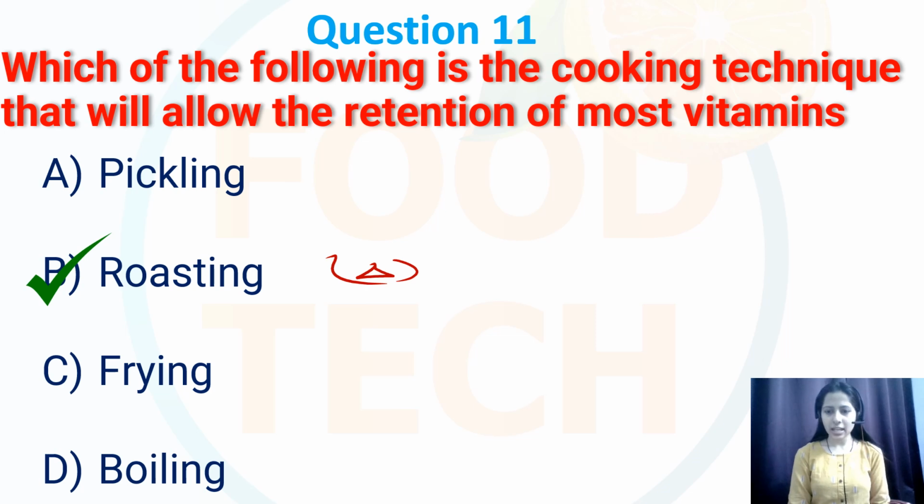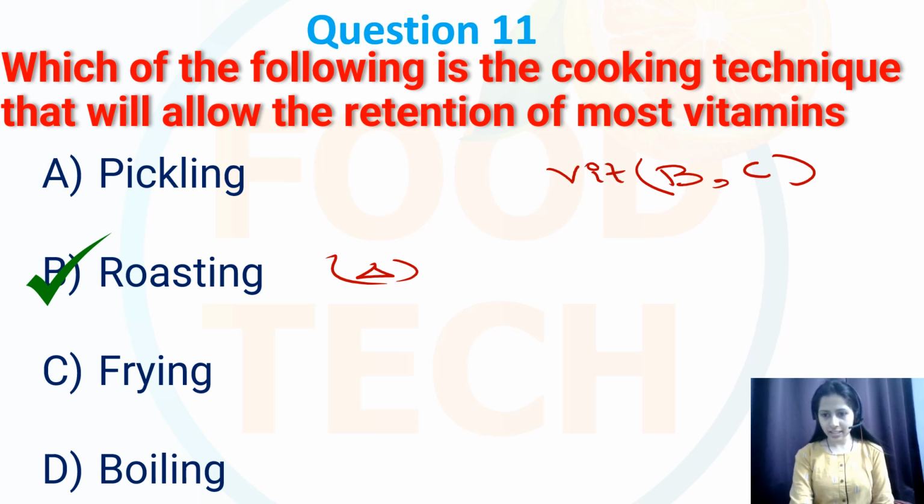So it can be in the oven or in the open flame. This method typically requires little or no added water or oils, which will preserve the water soluble vitamins. So what are these water soluble vitamins? These are vitamin B and vitamin C. So it will preserve these two vitamins.